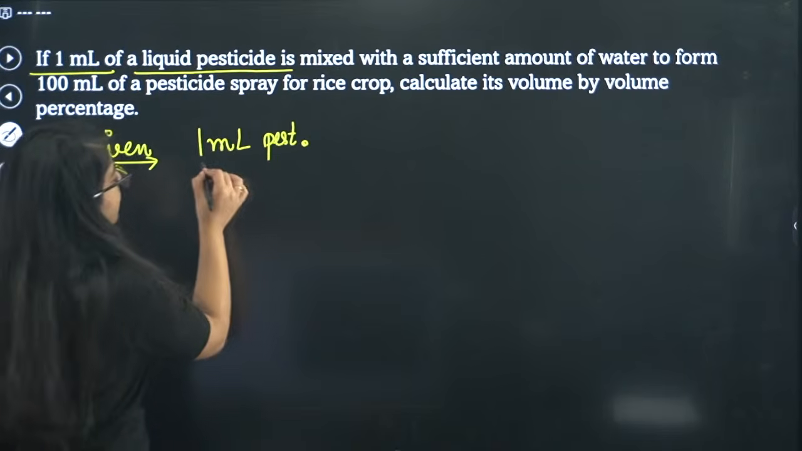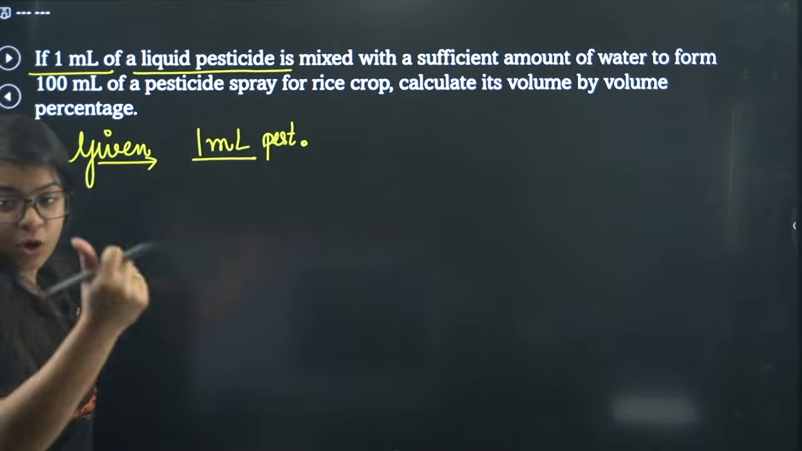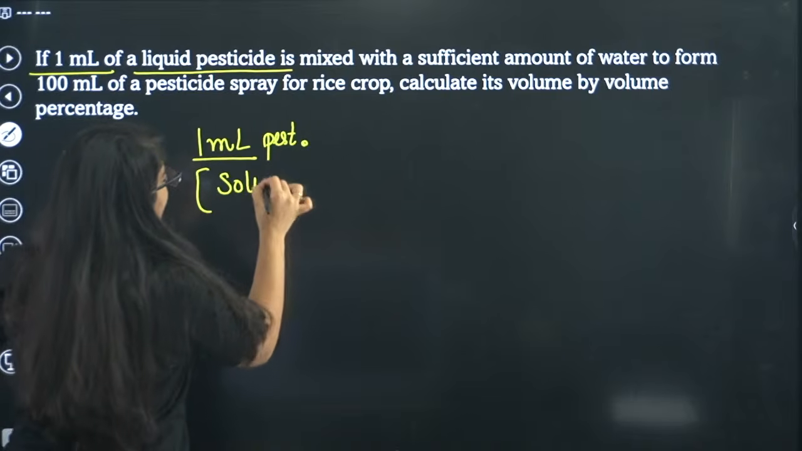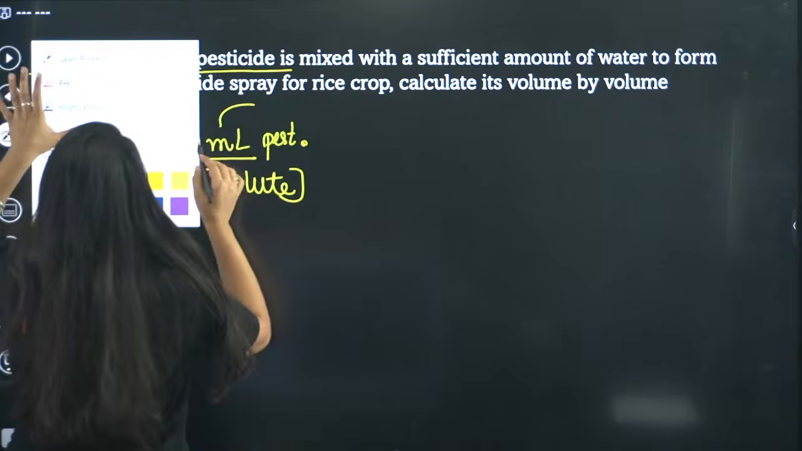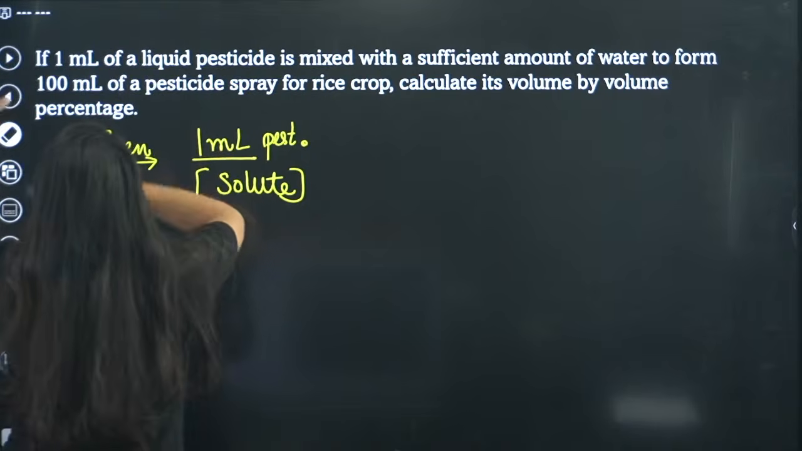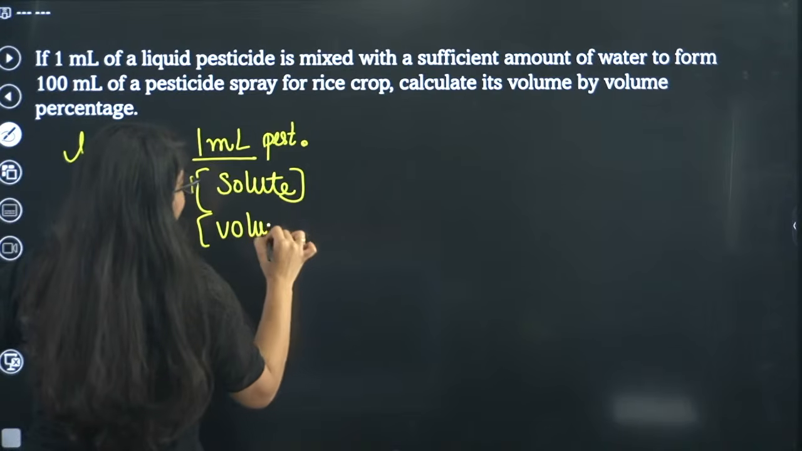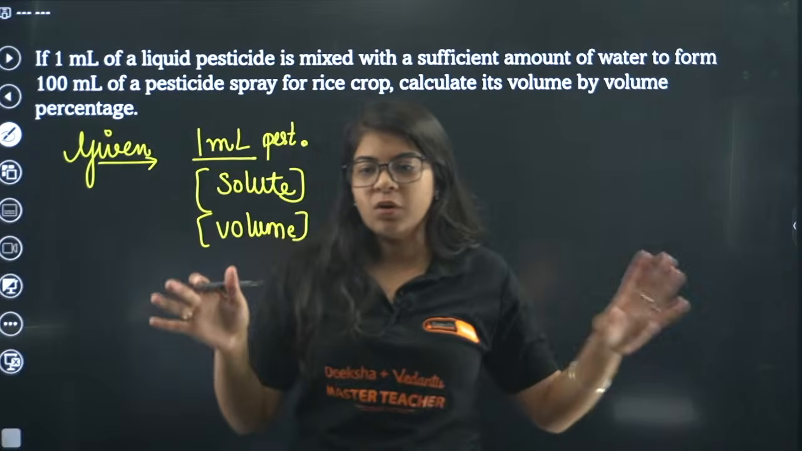Now this is 1 ml and this is 100 ml. So 1 ml is obviously our solute, right? So this is your solute and we can clearly see volume is given. So I will write here that volume is given. See, what I suggest to you is to write everything down.